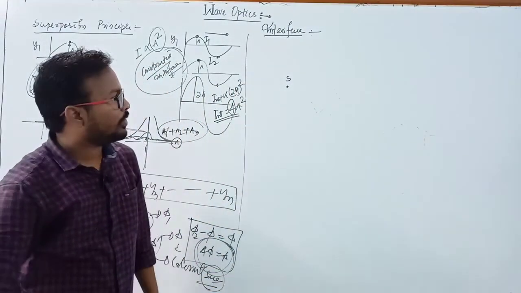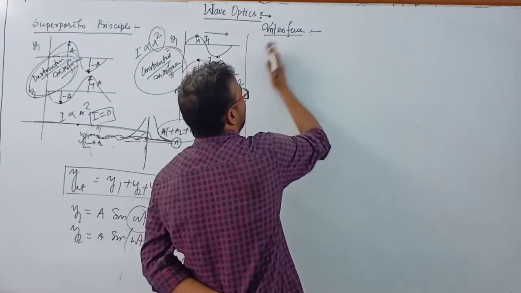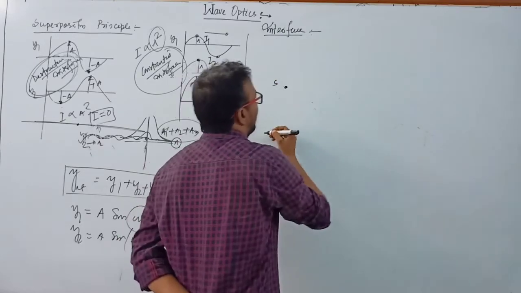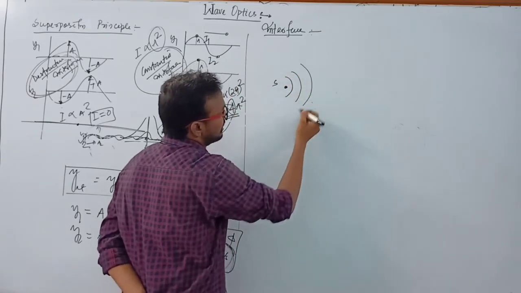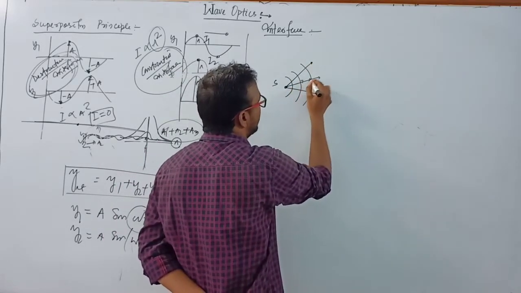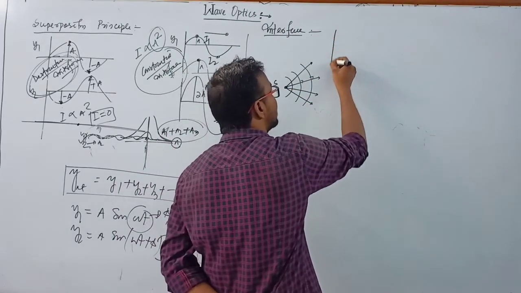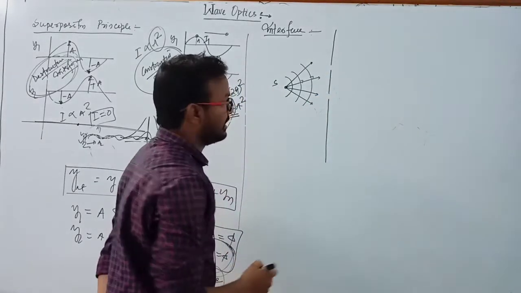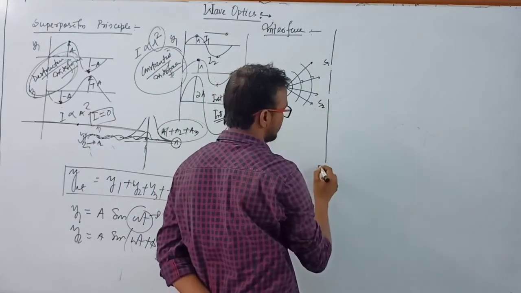For interference we have to use a single source. Suppose there is a source S, and the wavefront travels in all directions like this. This is the wavefront in this direction, and the wave travels perpendicular to the wavefront like this. We have to use a slit which has two fine holes. Clear? Suppose this hole is S1 and here S2. This is known as the slit.